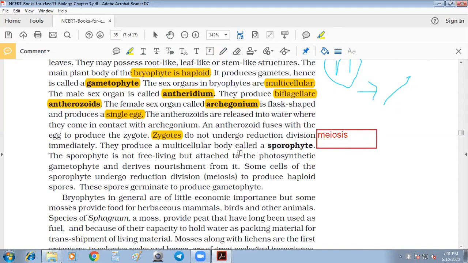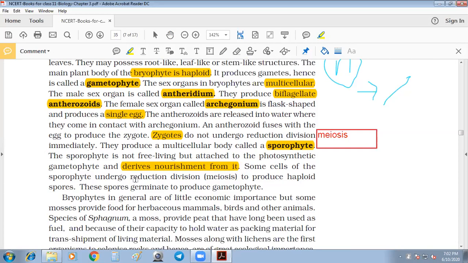They produce multicellular bodies. The body is called the sporophyte. Why do we say sporophyte? Sporophyte means it is not free living but is attached to the photosynthetic gametophyte. The gametophyte is the gamete-producing plant body, and it is photosynthetic. The zygote develops into the sporophyte. This sporophyte is fully dependent on the gametophyte for food and nourishment. They derive nourishment from the gametophyte.